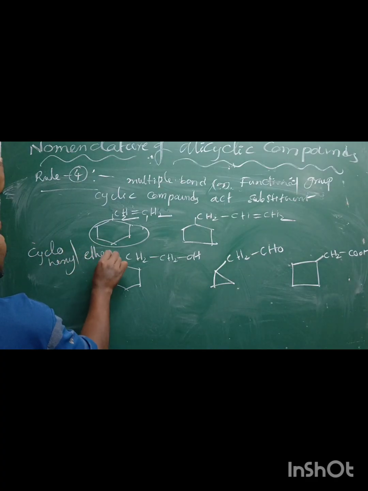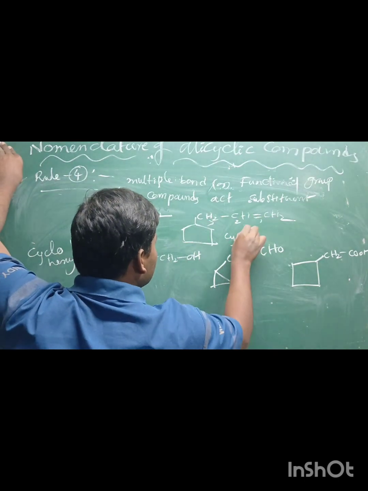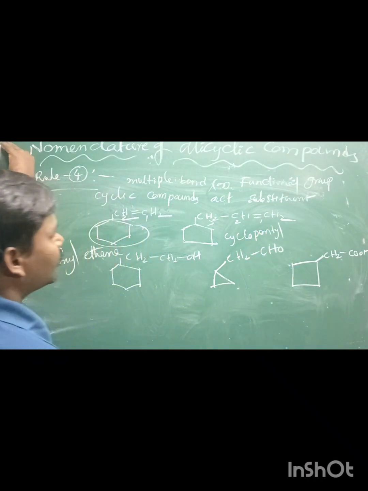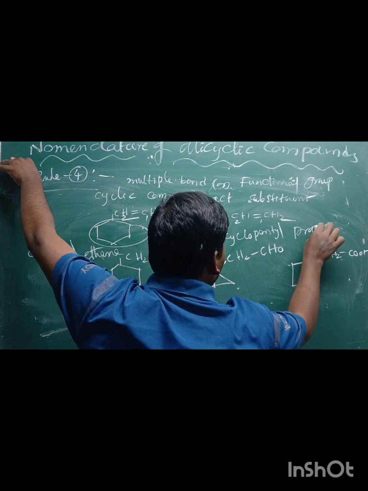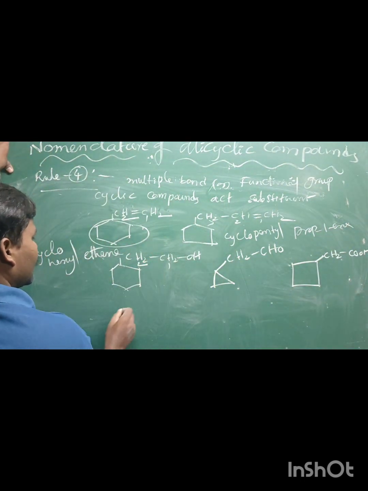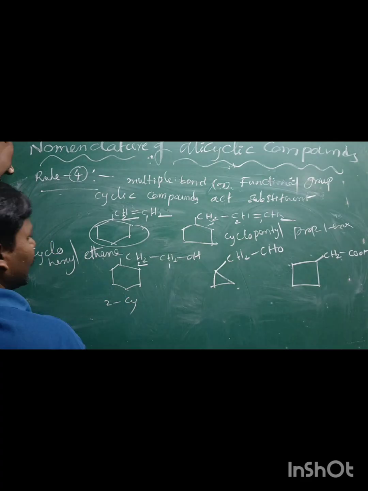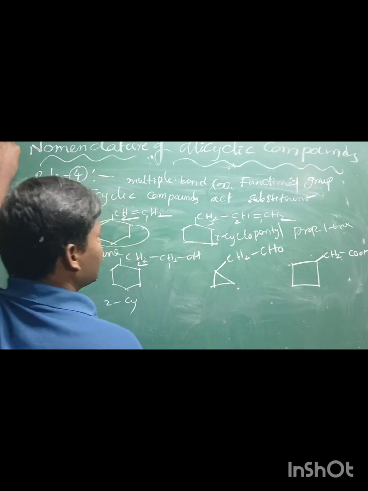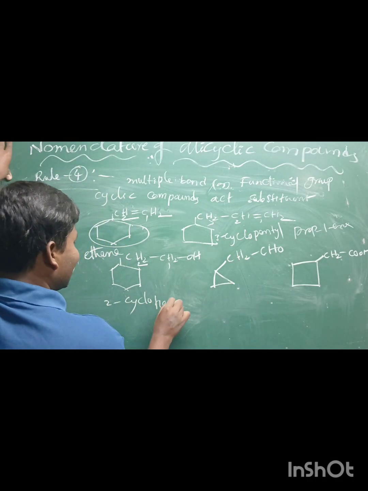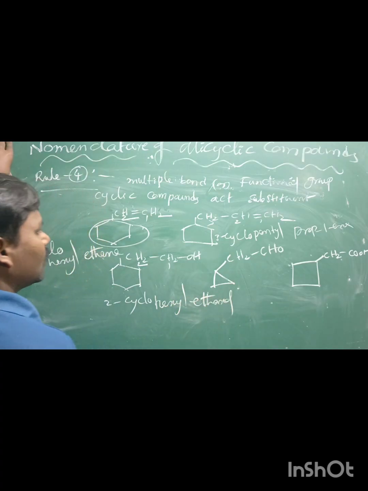Cyclohexyl ethene. Okay, 1, 2, 3. Cyclopentyl propene, prop-1-ene, here also eth-1-ene. This one 2 cyclohexyl. Here 3 cyclohexyl. Here 3 cyclohexyl ethanol.